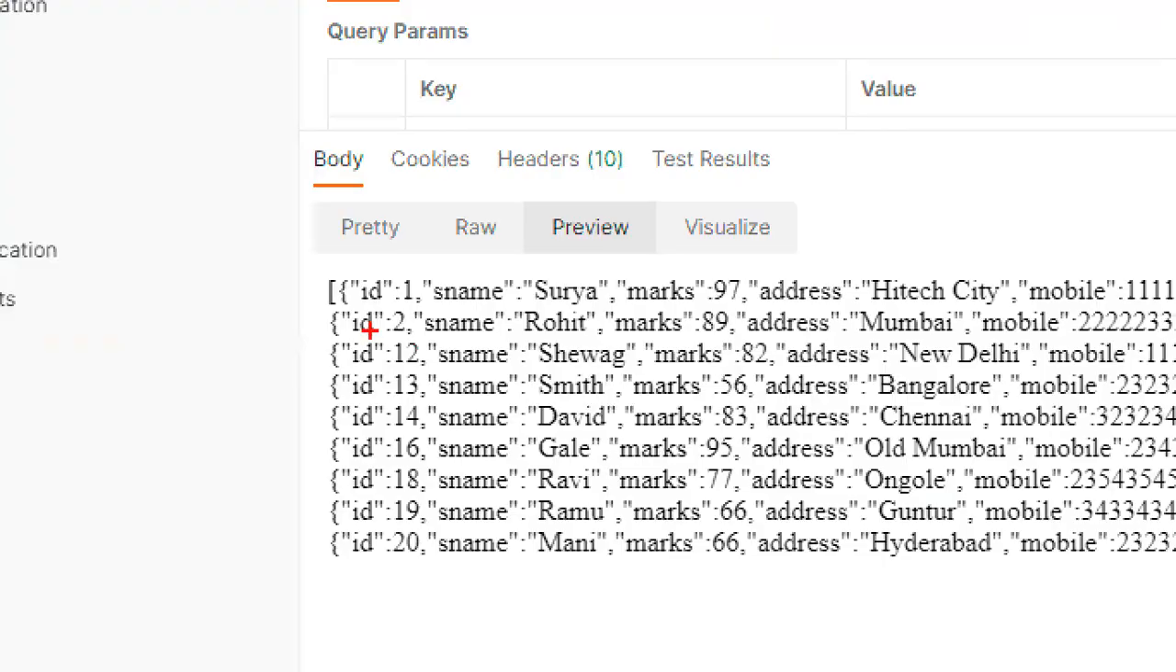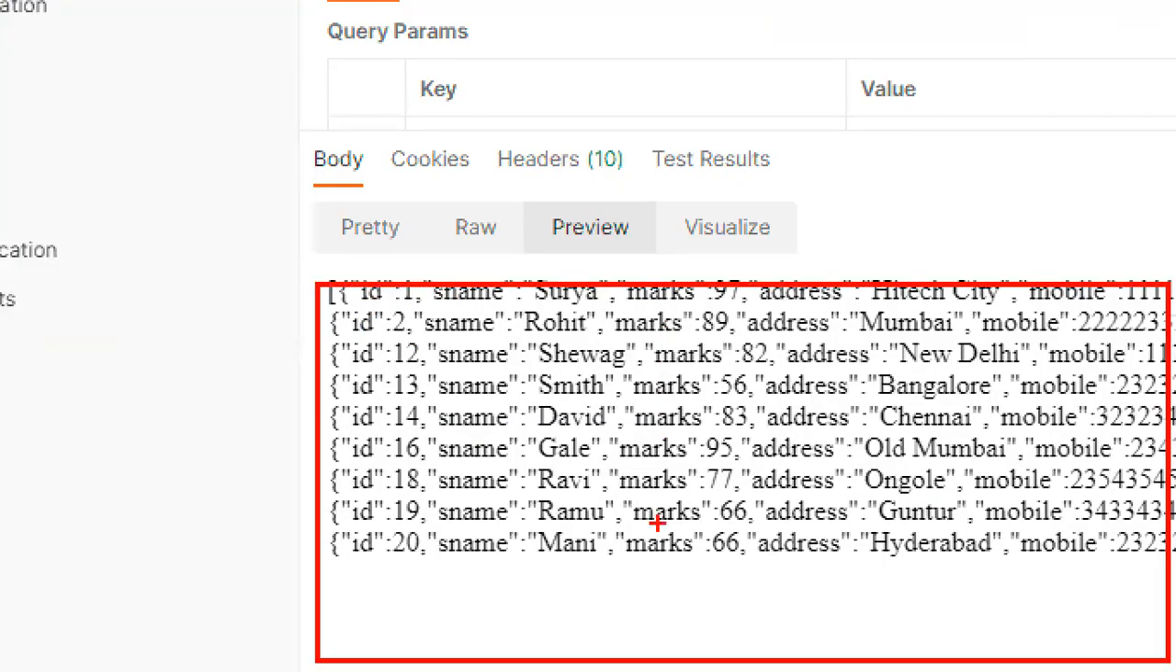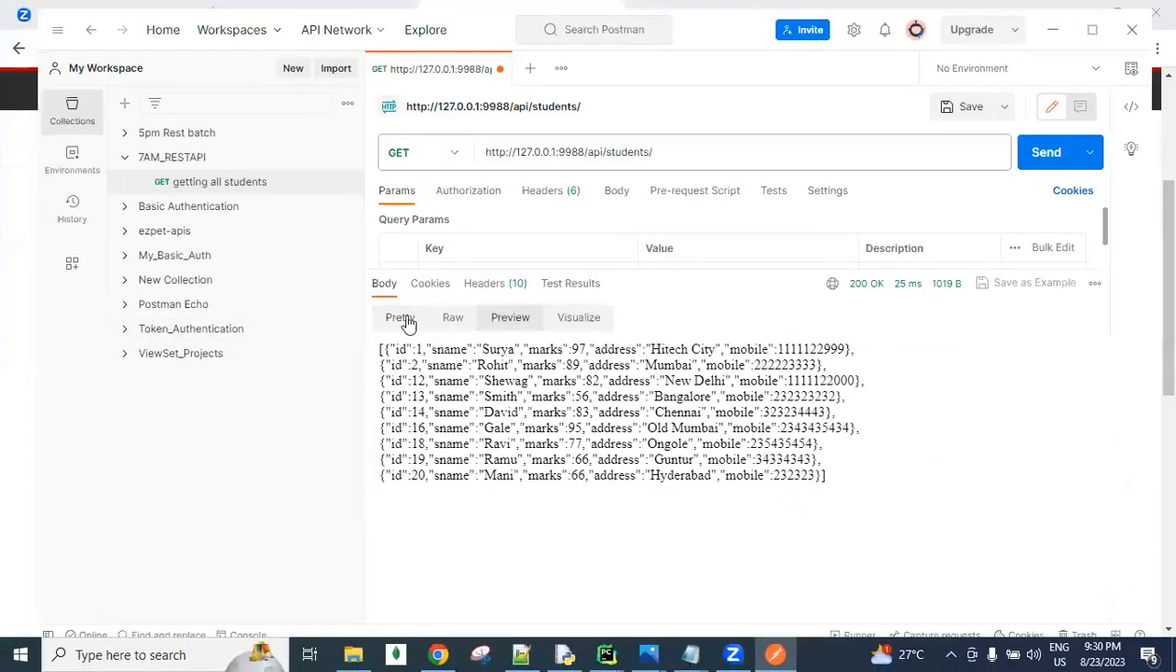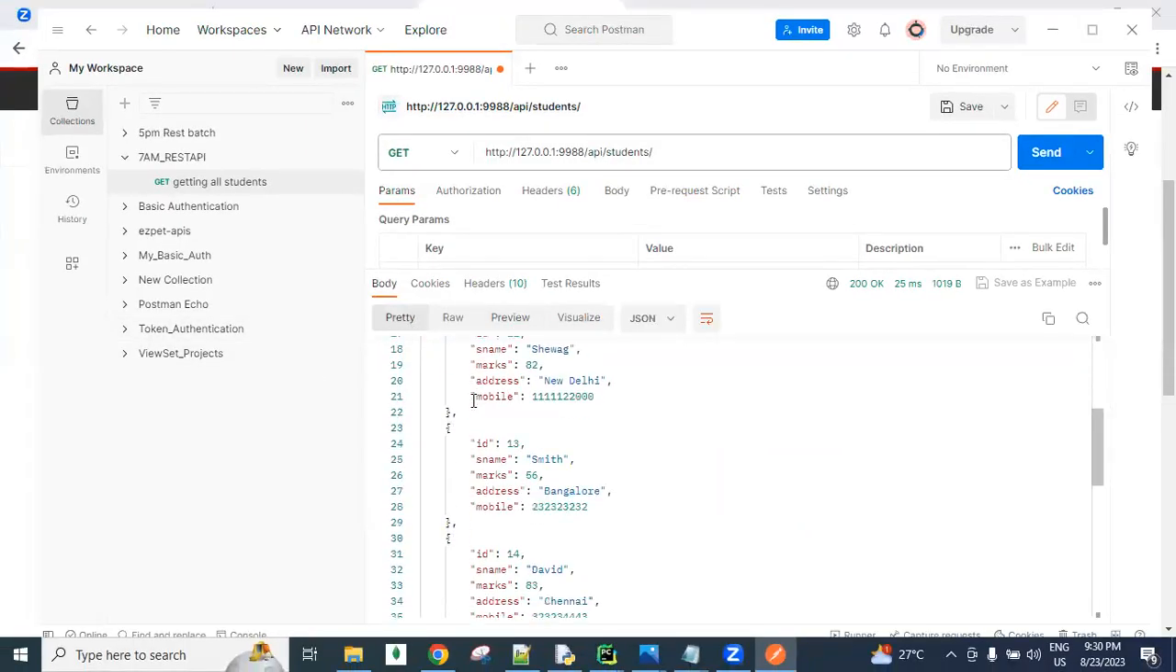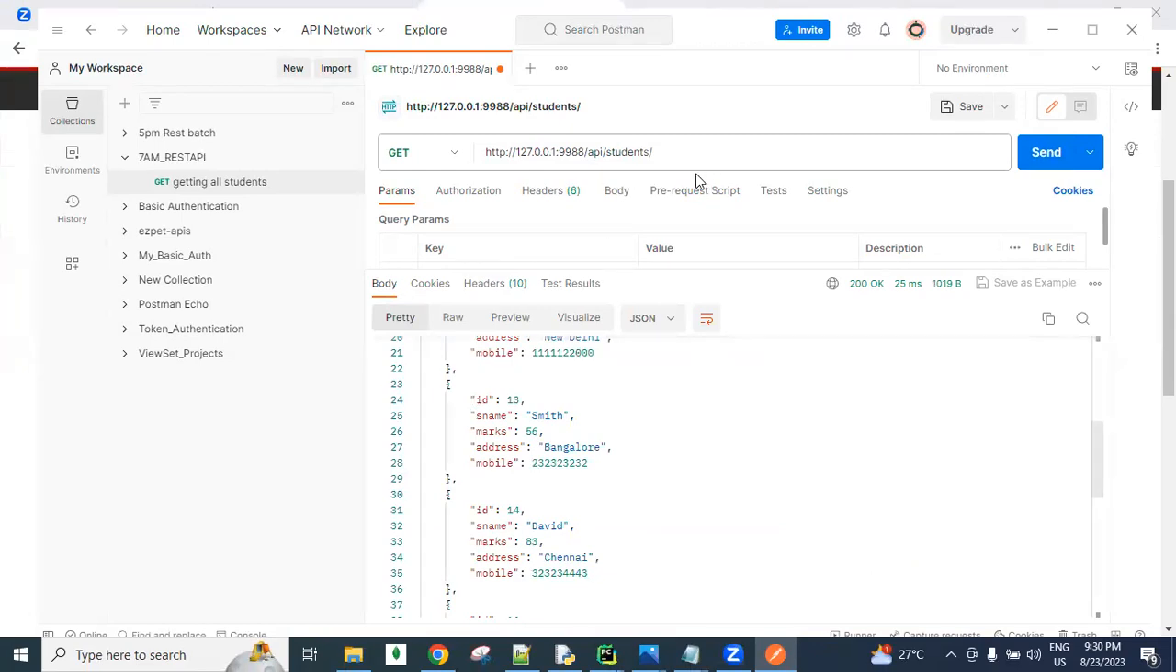Now every object is in one line like this, which you are getting by using preview. If you click this 30, it displays like this. So finally my API is working. If I want to create a new student information, then here we select the post and send some data. But I'm not sending data, I'm just trying to create using the same API.